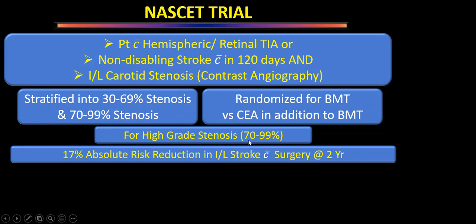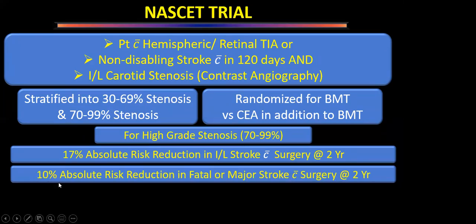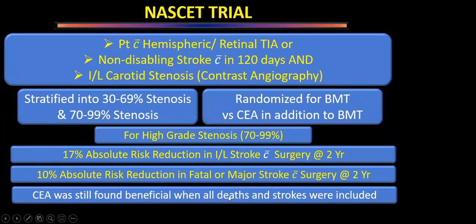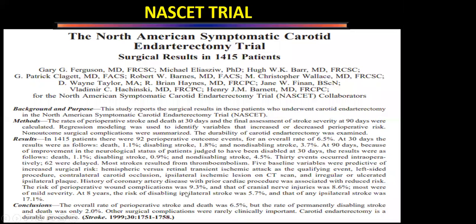But all those patients who had 70 to 99% stenosis, there was a 17% absolute rate reduction in ipsilateral stroke with surgery at 2 years, and a 10% absolute rate reduction in fatal or major stroke with surgery. So any stroke was 17% less, and fatal stroke was 10% less if the patient underwent surgery within 10 years. It was still found beneficial when all deaths and strokes were included, though it was not significant. So carotid endarterectomy was then proven beneficial in those patients who have symptoms and 70 to 99% stenosis.